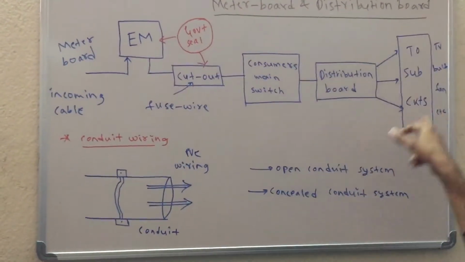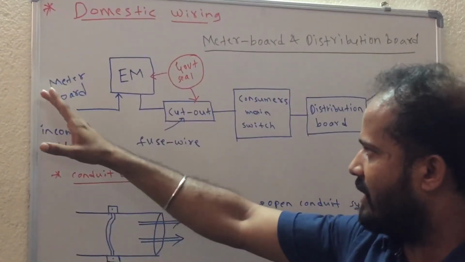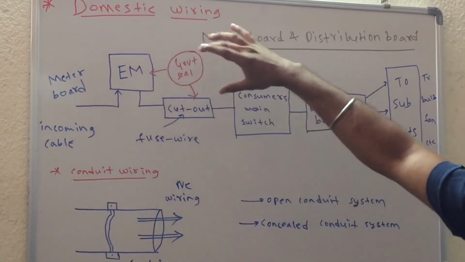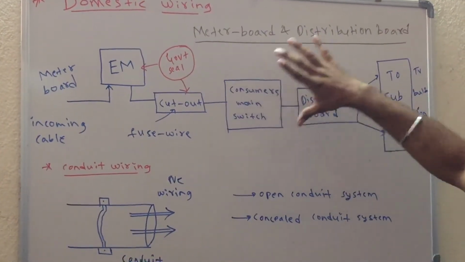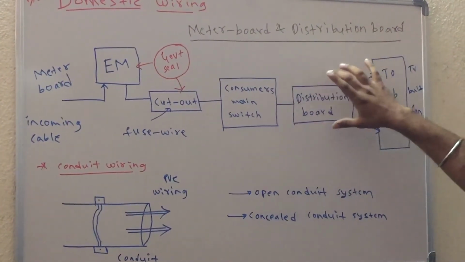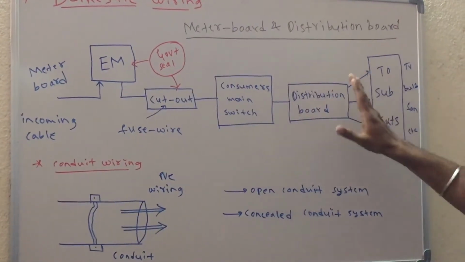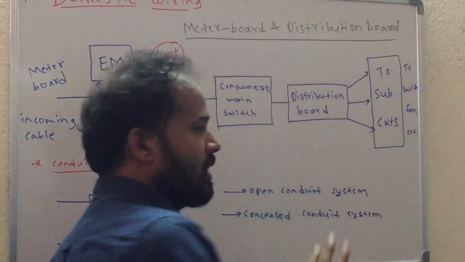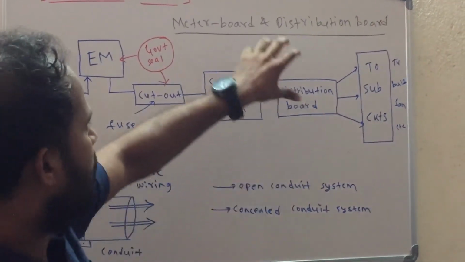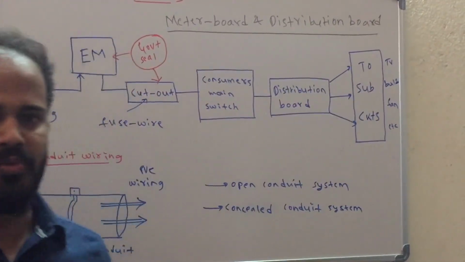This particular setup of taking a service wire connection to the energy meter, from the energy meter through the fuse wire, through the fuse wire to the consumer main switch, from the main switch to the distribution board, and from the distribution board to all the sub-circuits, this entire setup we call the meter board and distribution board.